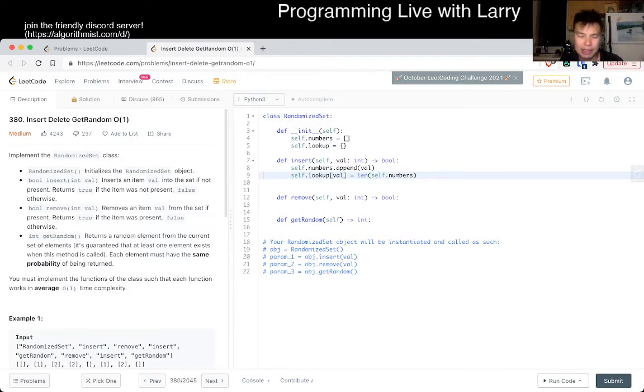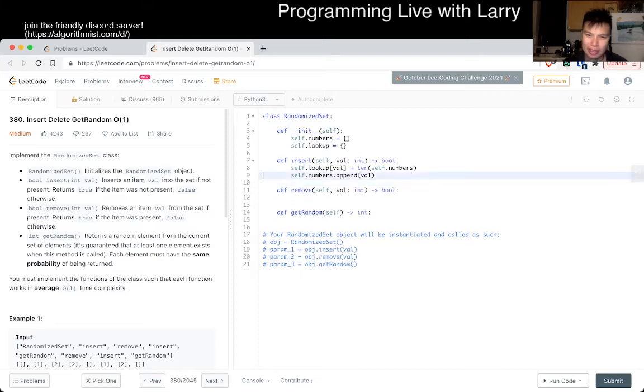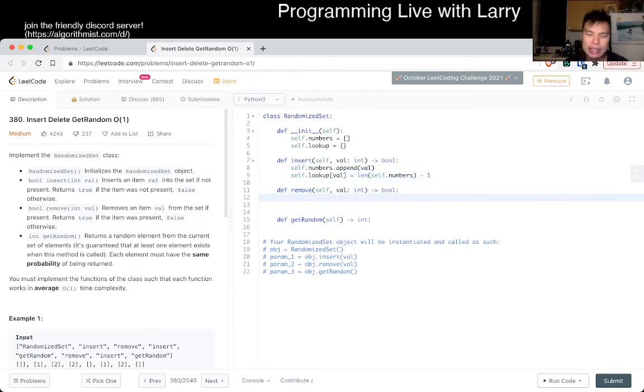So let's actually do this before. Or you can just do it this way. It doesn't really matter. Okay, let's do it this way. And then on remove, let's get index as equal to self.lookup of value.